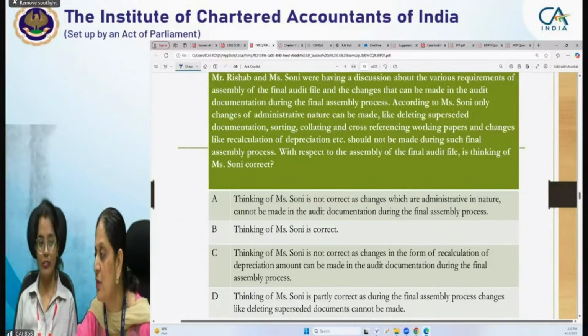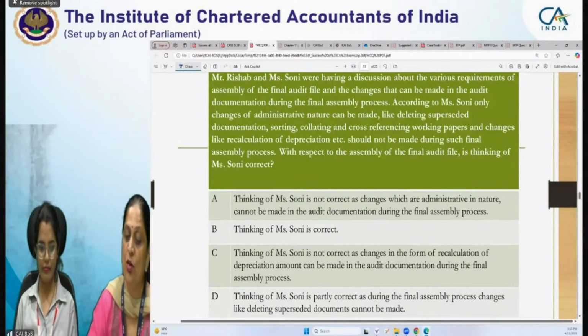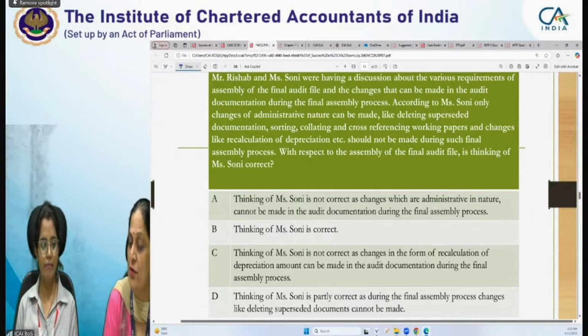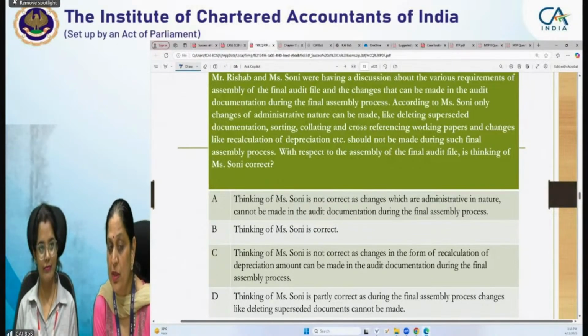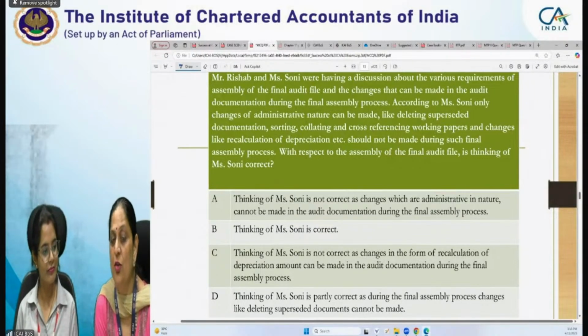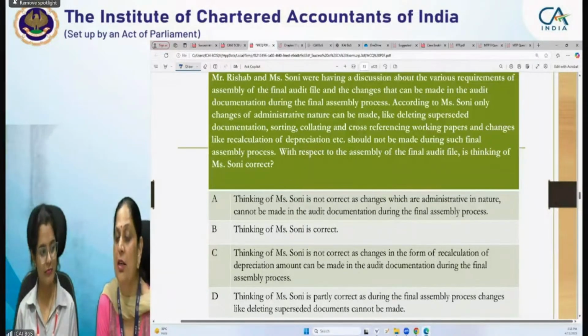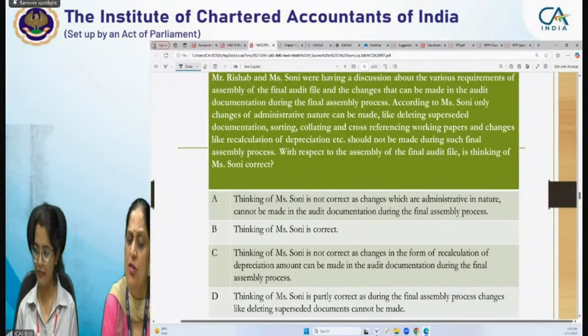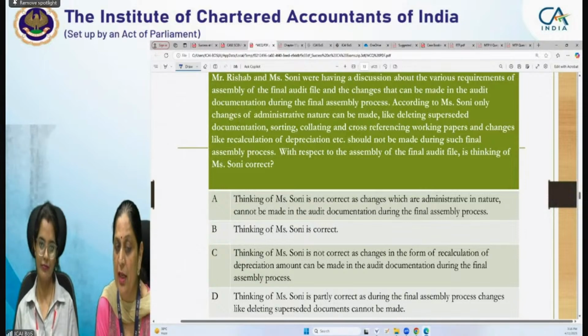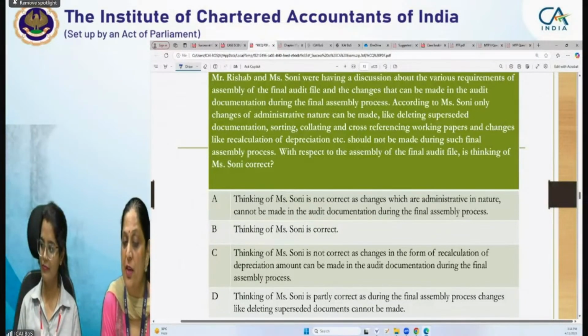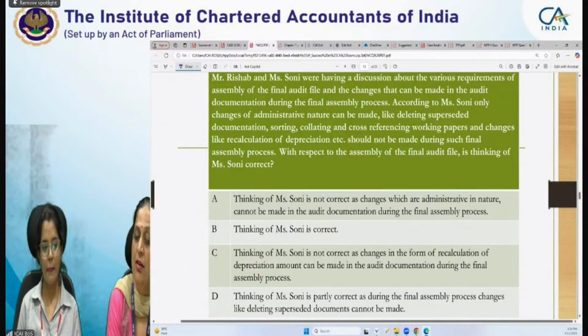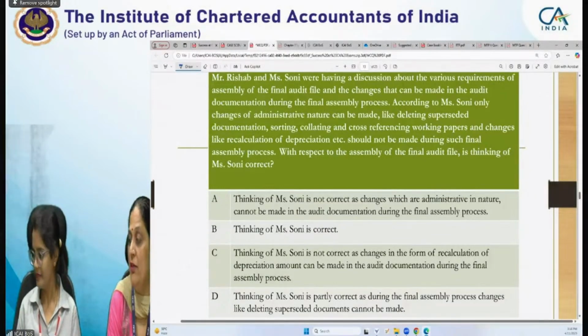So the question is specifically regarding that contention of Miss Soni, that only changes of an administrative nature can be made, like deleting superseded documentation, sorting, collating, cross-referencing. So these are all administrative nature work. And changes like recalculation of depreciation should not be made during such final assembly. So what do you think? Whether the thinking of Miss Soni is correct or not? Now I'm waiting for your answer.